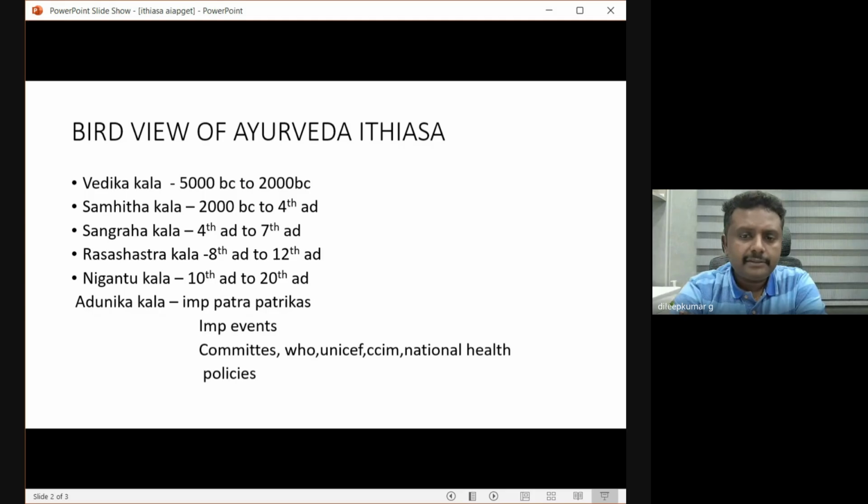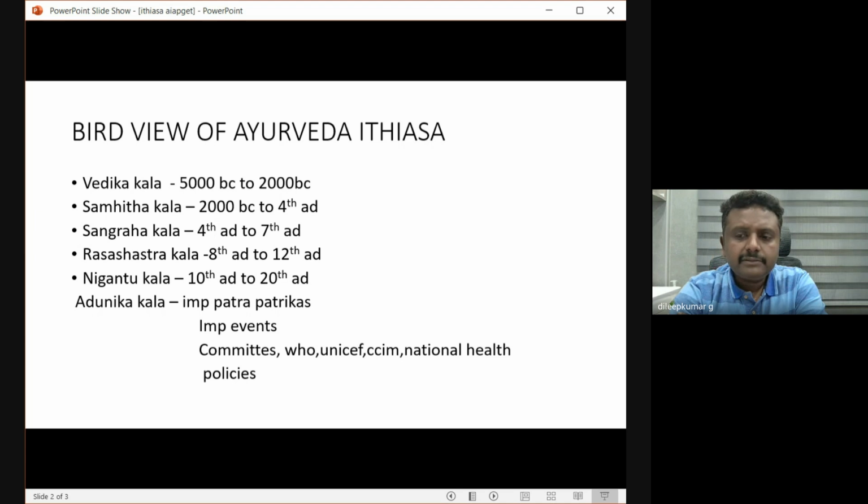that is called Nighantus. They not only clarified the names, they tried to write the Rasa, Guna, Virya, Vipaka of the drug, simplified the drug, and made a very broad drug dictionary based on their drug Karmukata and their synonyms. A lot of Nighantus were written from the 10th century to the 20th century.